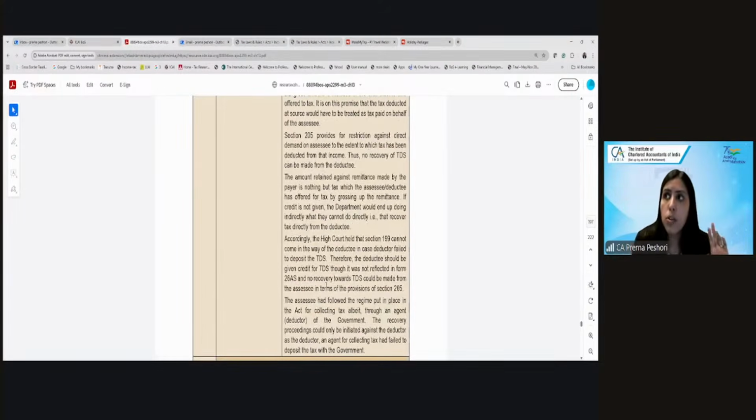Any amount which is not deposited by the payer, this payee has already included in his income. And if the credit is not given, the department would end up recovering from the payee. So once he has paid to the payer and once he will pay to the department. So the High Court held that the credit will not be restricted in case the deductor failed to deposit. So the deductee should be given the TDS credit and no recovery towards TDS can be made from the deductee.